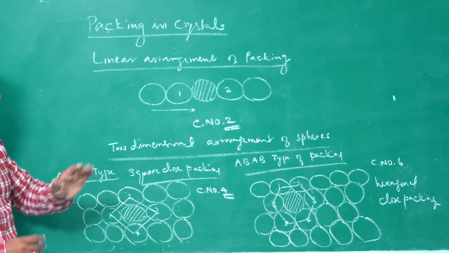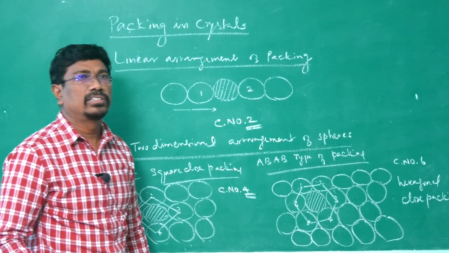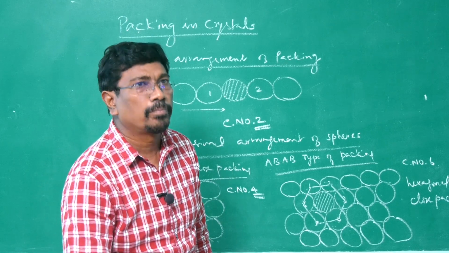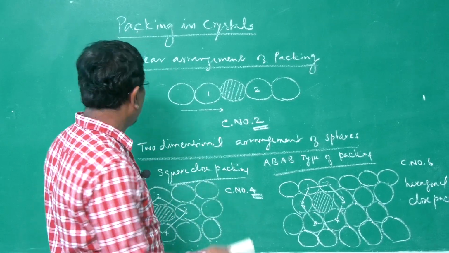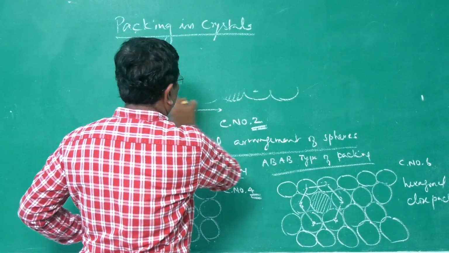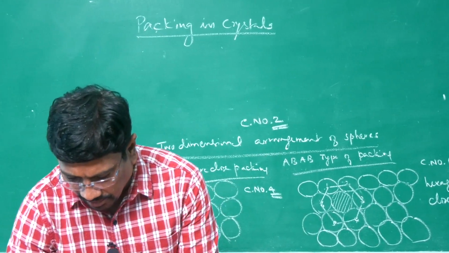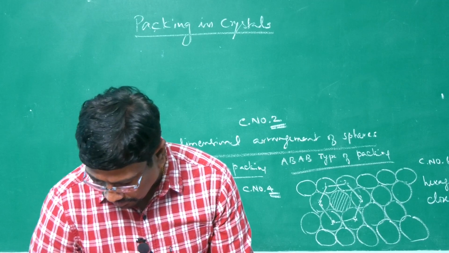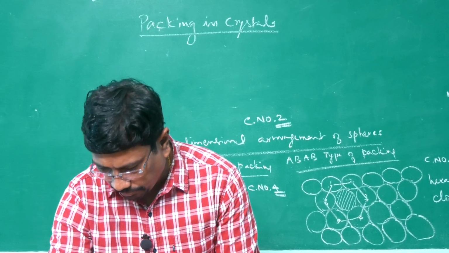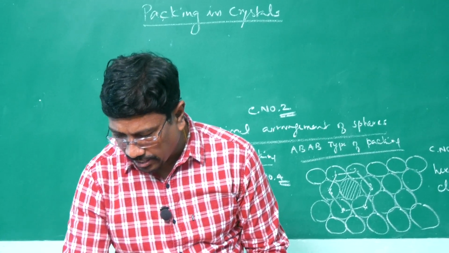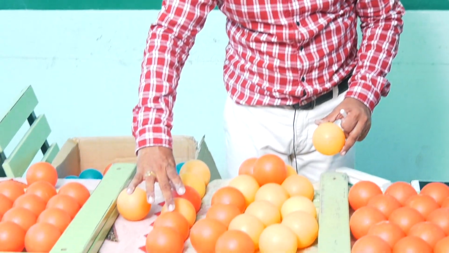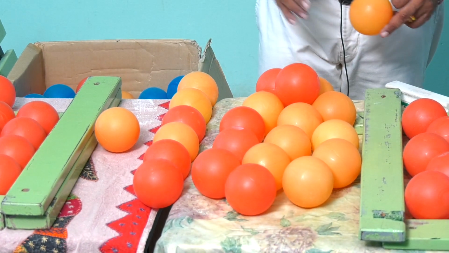If we go in for 3-dimensional arrangement, 3-dimensional close packing, packing in 3 dimension. Now, single dimension I can show like this. Packing in single dimension I can show like this. It is single dimension. If I consider this particular atom, it is directly bonded with 2, therefore coordination number 2.